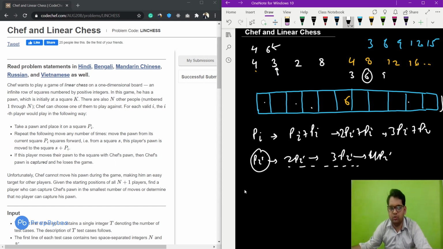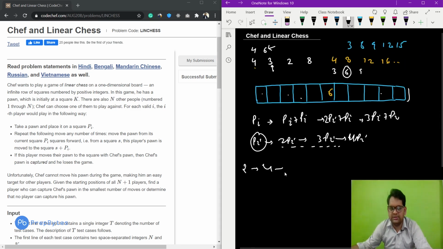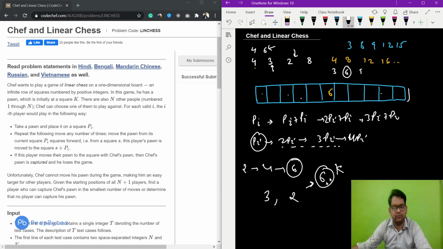If we start from 2, it is 2, 4, 6, so 6 came in the multiples of 2. That means the player starting from position 2 can capture the pawn of chef. For 8 it is not possible. So the player with position 3 and the player with position 2 are capable of capturing the pawn at position 6, that is the chef's pawn position.